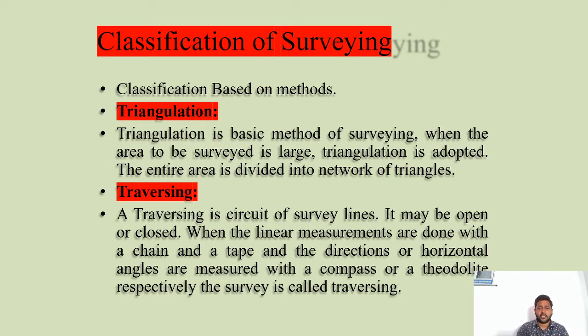The traversing is a circuit of survey lines. It may be open or closed. When the linear measurements are done with a chain or tape, and the directions or horizontal angles are measured with compass and theodolite respectively, the surveying is called traversing. Whatever horizontal measurements you want to take, we need to use either chain or tape. If you want to measure angles, those angles will be measured by using compass or theodolite. These are the instruments useful for measuring the horizontal and vertical angles when you are adopting this traversing method.